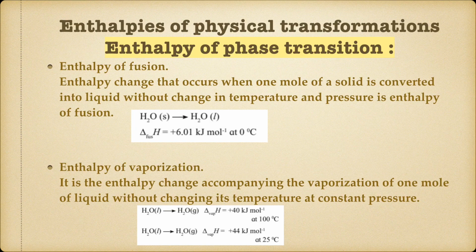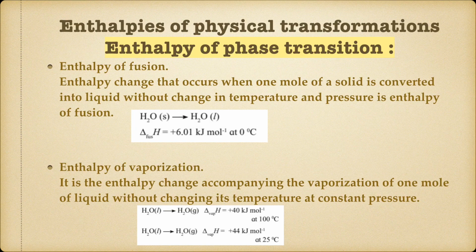Now the second one, enthalpy of vaporization. What do you mean by vaporization? When a liquid is converted into gas, it is called vaporization. I just have to frame the sentence, at constant temperature and pressure at the end. It is an enthalpy change accompanying the vaporization of 1 mole of a liquid without changing its temperature at constant pressure.